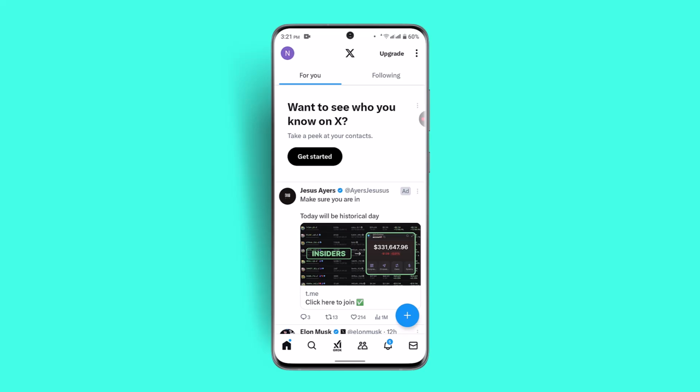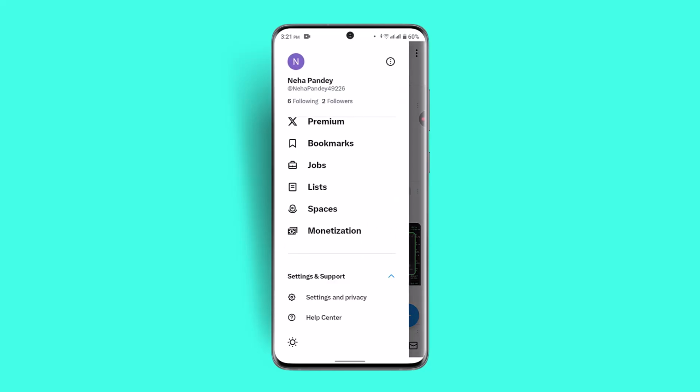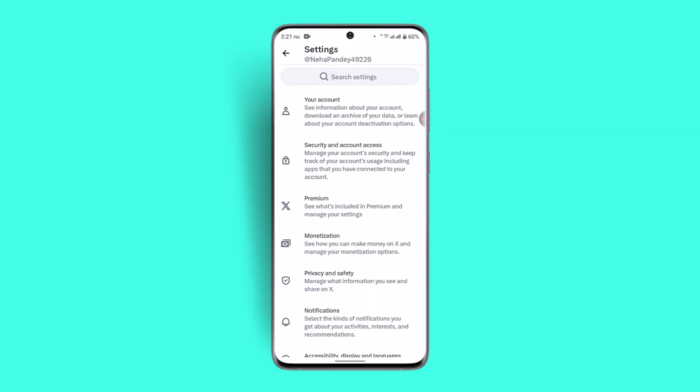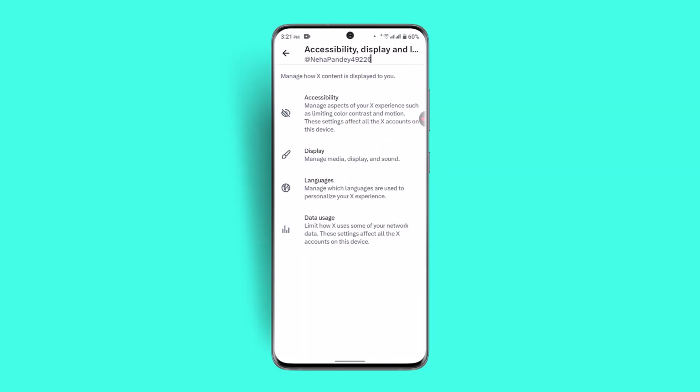Here, click the profile from the top left hand side. Go to Settings and Support at the bottom of the page. Once again, click on Settings and Privacy. Then you want to scroll down a bit, go to Accessibility, Display and Languages.